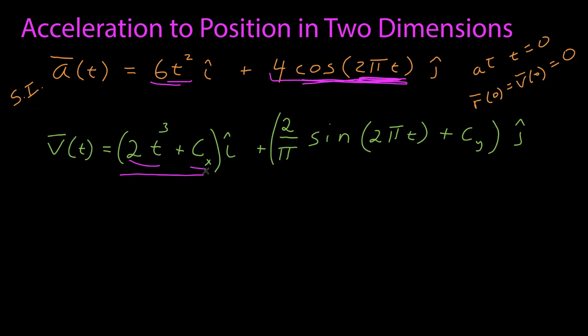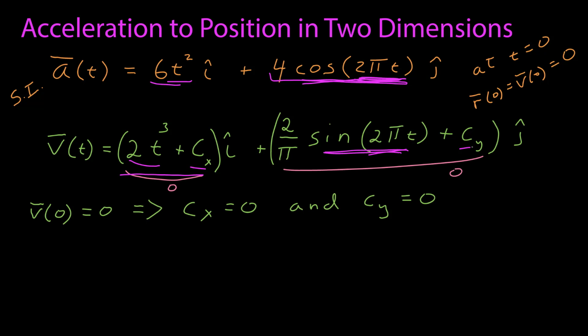The antiderivative of cosine of x is sine of x, and then from the chain rule, I have to divide that by 2 pi, so that when I differentiate this and the 2 pi comes out, the pi's cancel, the 2's multiply, and I get my 4 back in the acceleration. So the antiderivative then is 2 over pi sine of 2 pi t. Again, there's another integration constant, which I call c sub y.